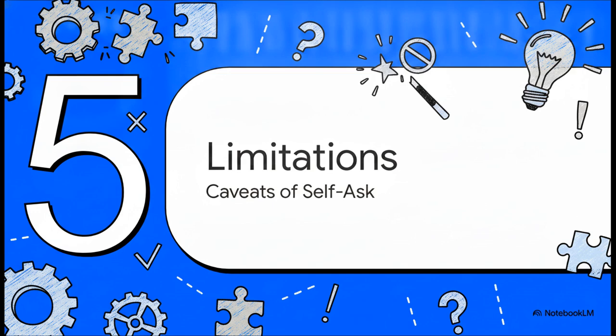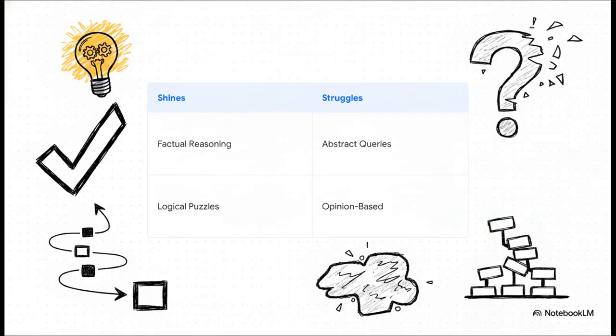Of course, as amazing as this technique is, it's not magic. Let's look at Section 5, Limitations. There's a pretty stark contrast to be aware of here. On one hand, we see exactly where self-ask shines, which is factual reasoning and logical puzzles. Honestly, it's amazing when there's a concrete answer hidden behind multiple steps. But on the flip side, we have to look at where it struggles. Self-ask totally fails if the query is purely subjective, abstract, or opinion-based.